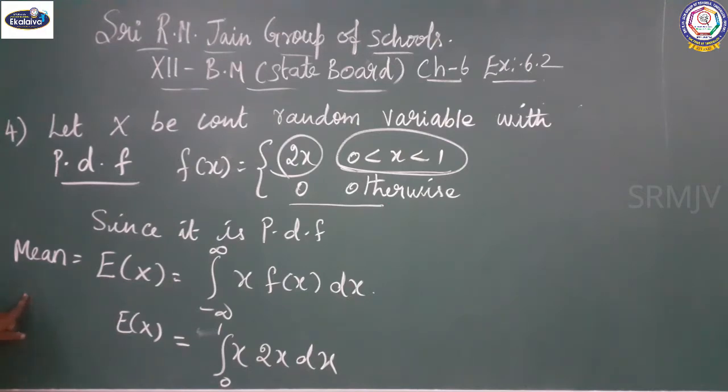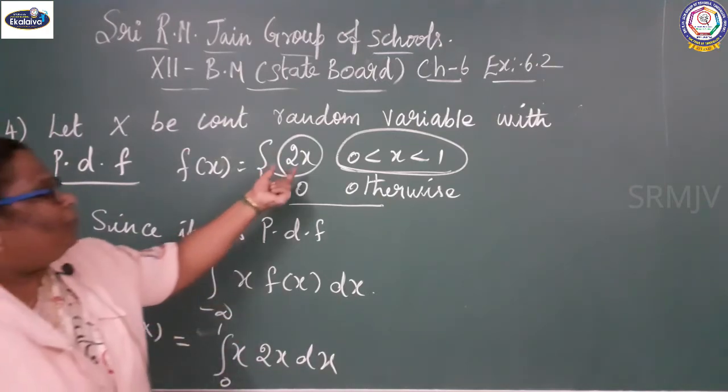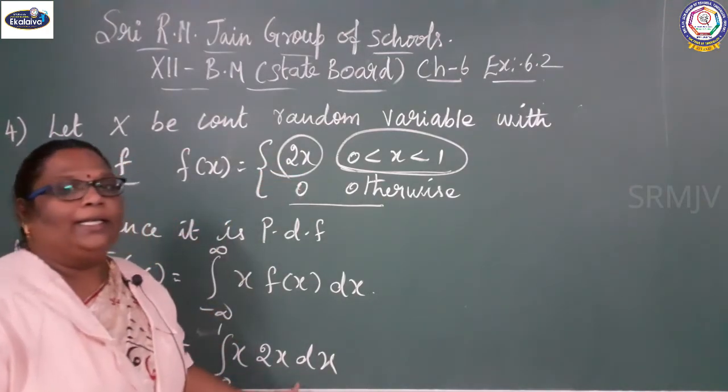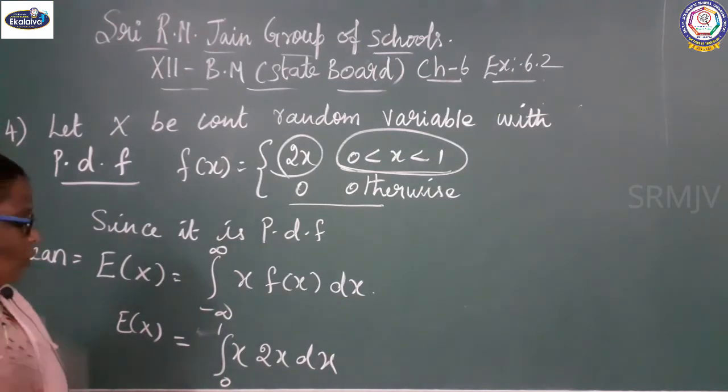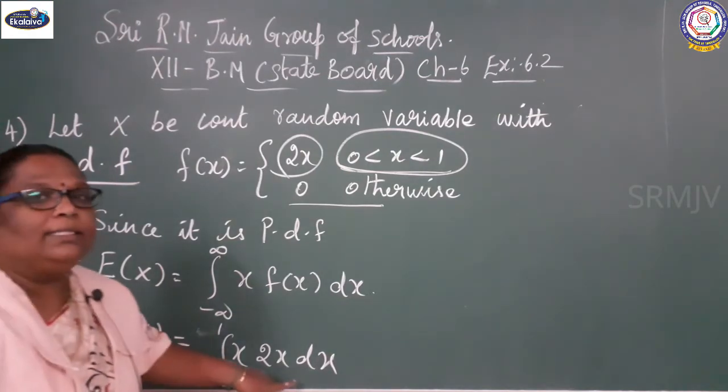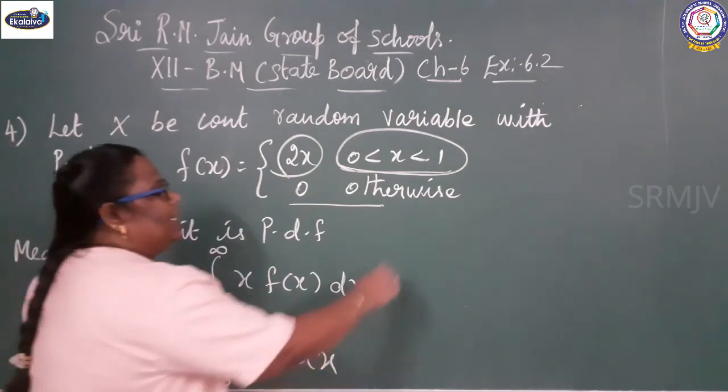So mean equal to expectation of x equal to integral 0 to 1 of x into f of x, that is 2x dx.